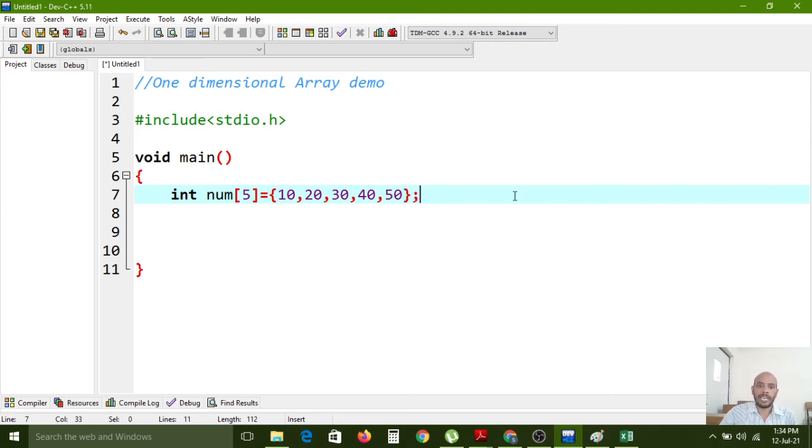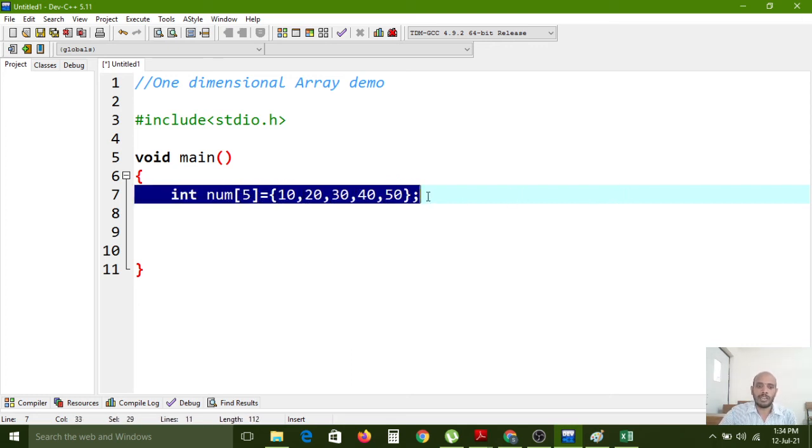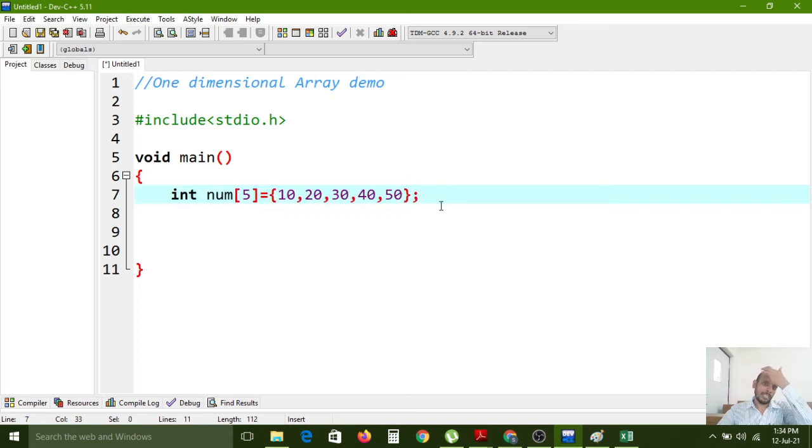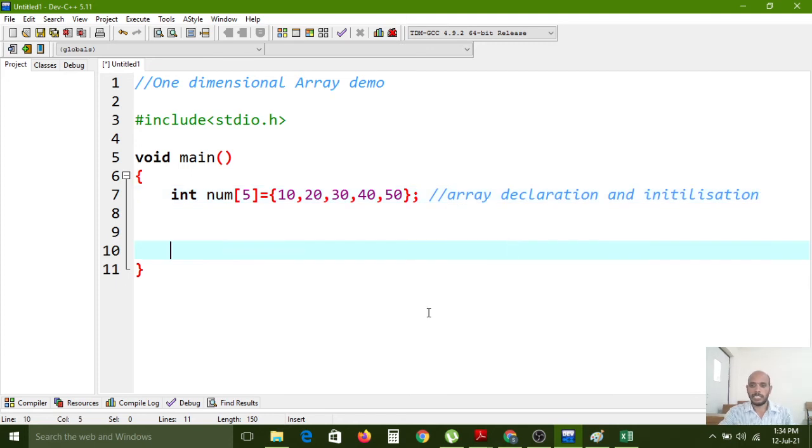If you write the statement like this, this entire process is called array declaration and array initialization also, because the data is also initialized with that array. So this entire process is called array declaration and initialization.